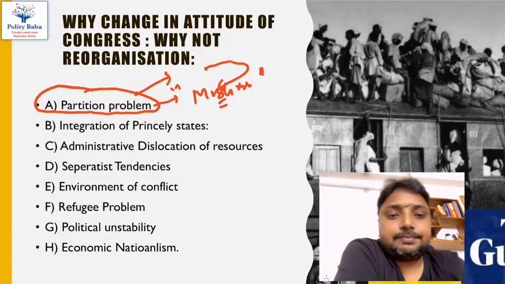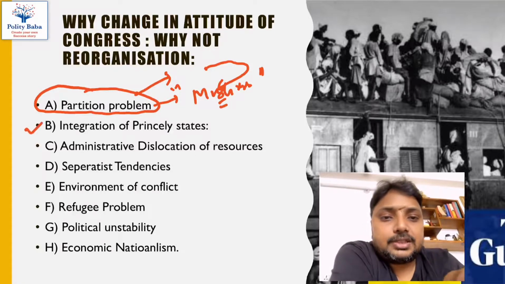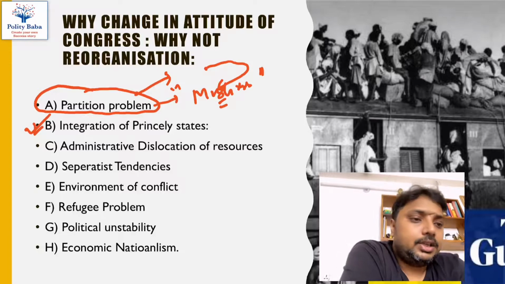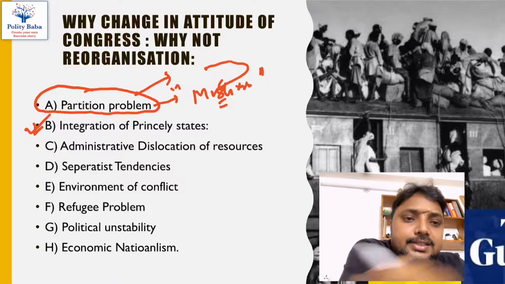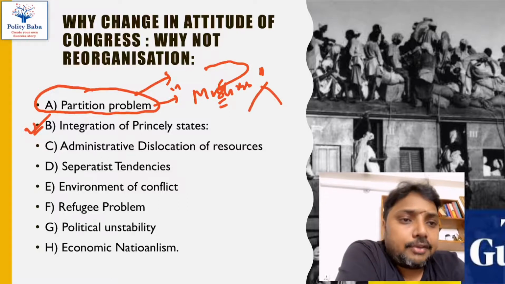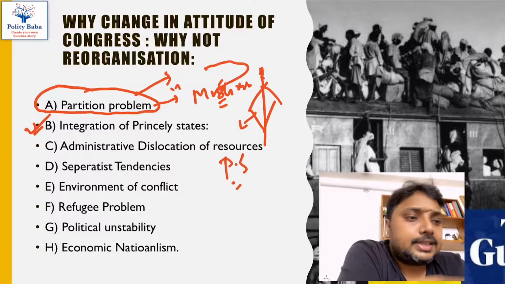Apart from that, what was the second factor? The second factor was the integration of the princely states in India. As we all know, half of the country was princely states.